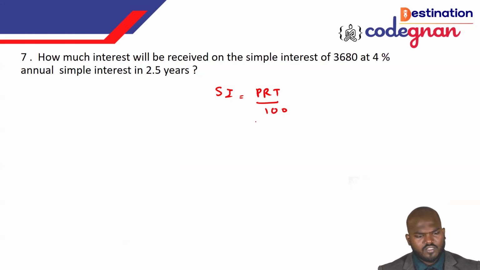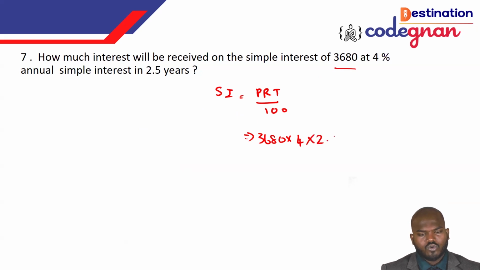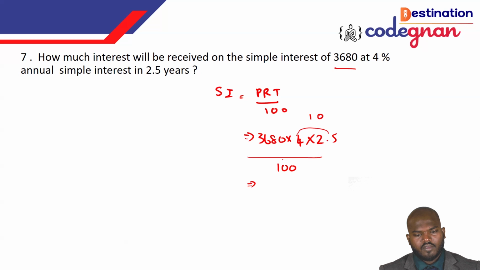What is the value here? The principal is 3680. The rate of interest they are giving is 4%. The time they are giving is 2.5 years, all over 100. If you work it out, guys, we can cancel: 2.5 times 4 will give you the value 10. Then 100 and 10 get cancelled, and the 0 also gets cancelled. You will get the final answer 368 for this question.